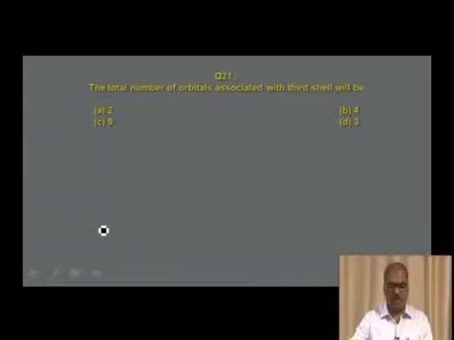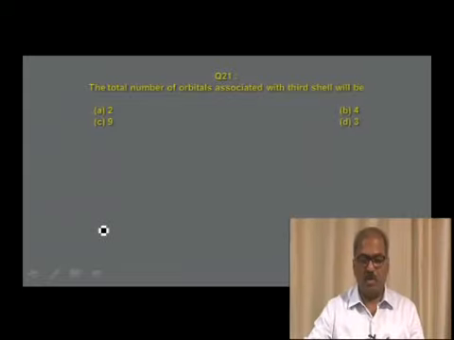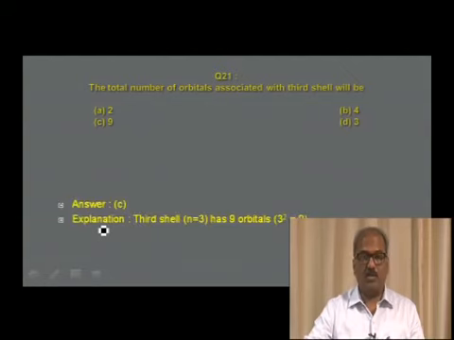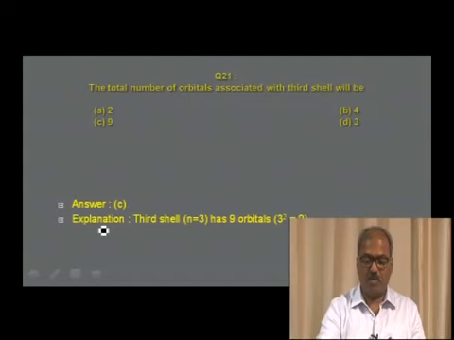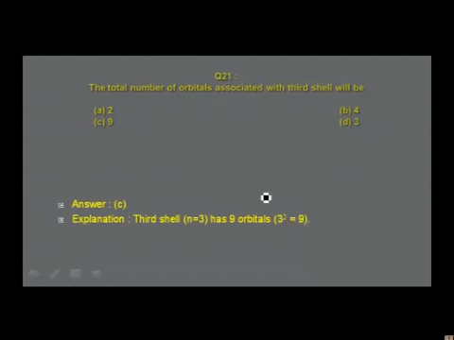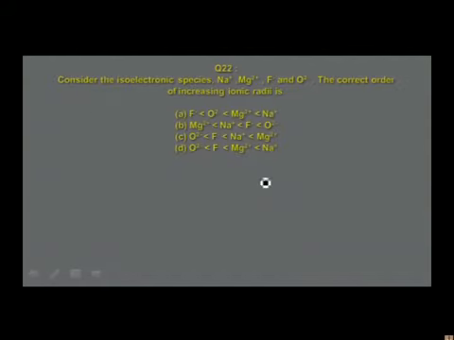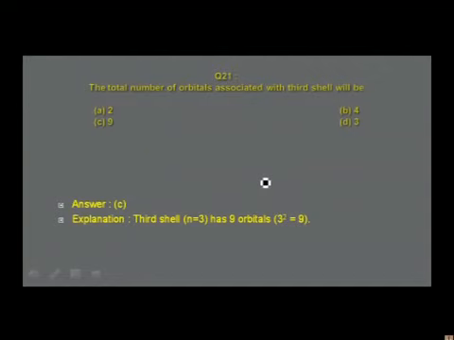In the next question, the total number of orbitals associated with the third shell will be. The total number of orbitals associated is the question. The answer for the given question is calculated by the formula n square. The number of orbitals is the question asked, n square. Let me go to the previous slide.